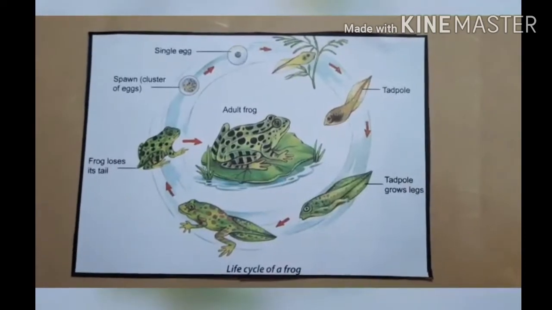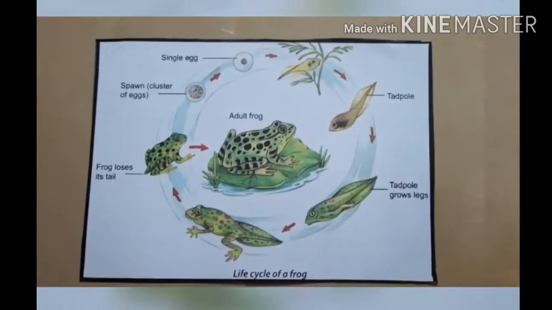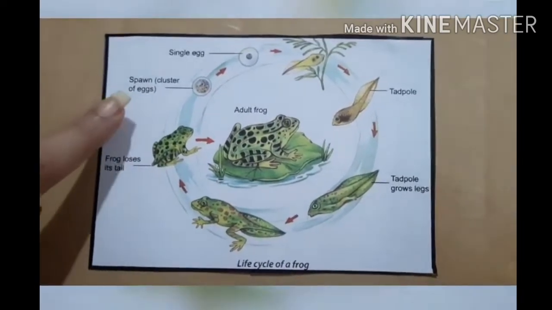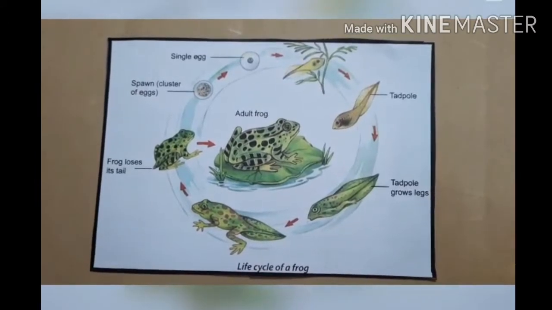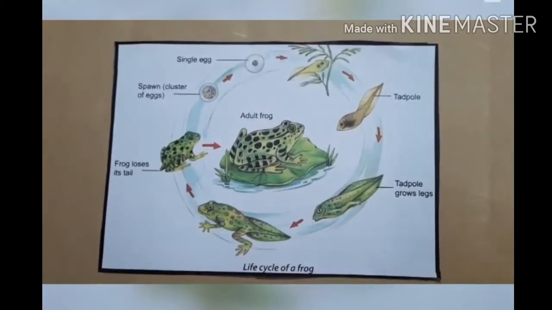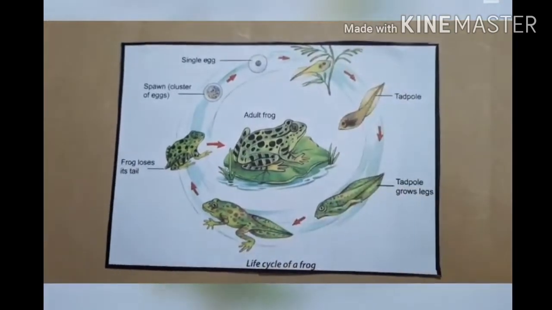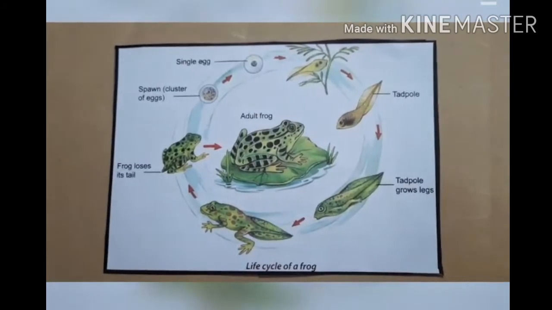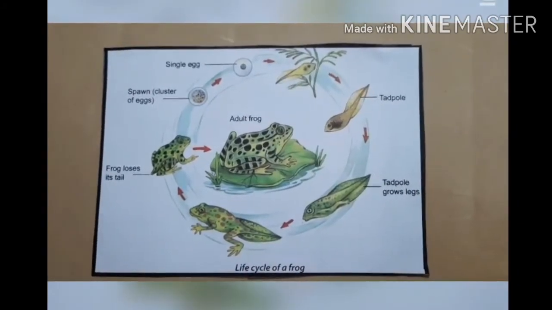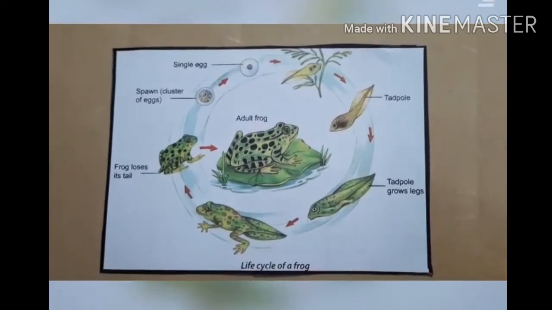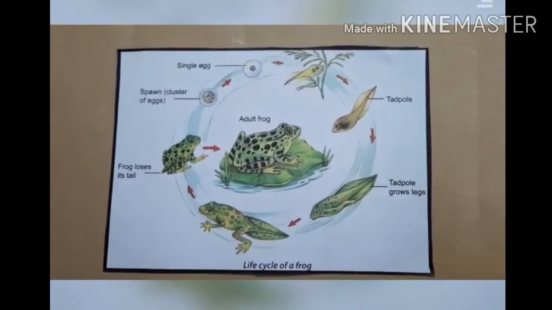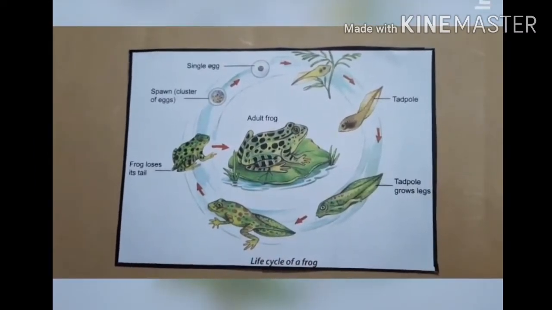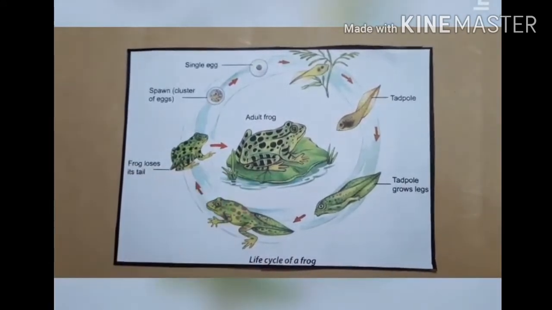Now let's see the life cycle of a frog. A female frog lays many eggs at a time in ponds or other water bodies. These egg clusters are called spawns. When the eggs hatch, tiny fish-like bodies with tail come out. They are called tadpoles. They swim in water and eat. They look very different from adult frogs. They undergo several changes called metamorphosis. After a few weeks, they develop legs and gradually the tail disappears. After a few days, the young frog becomes the adult frog.